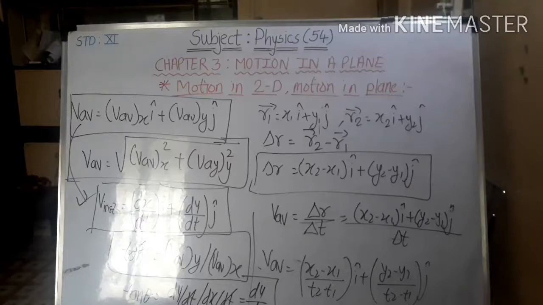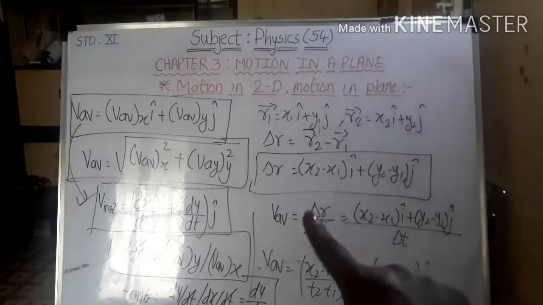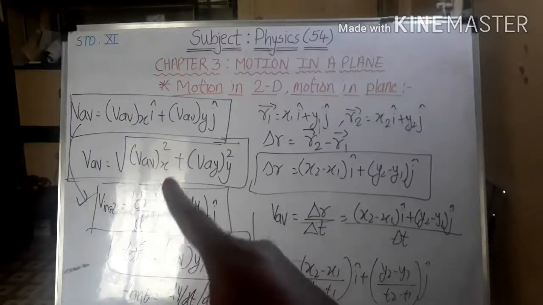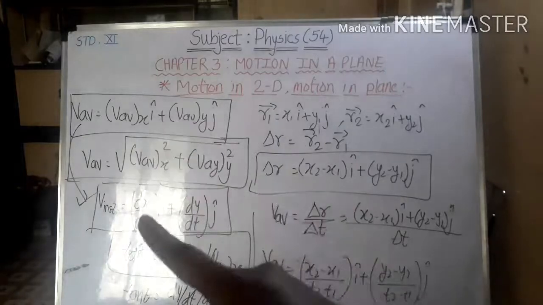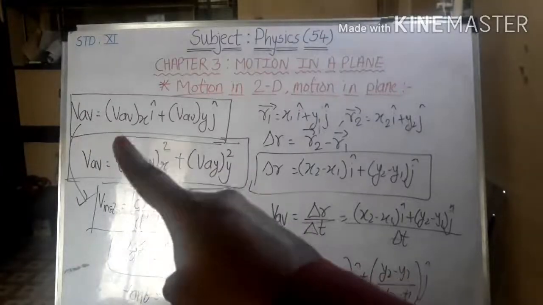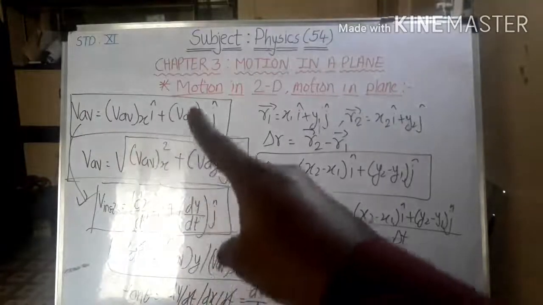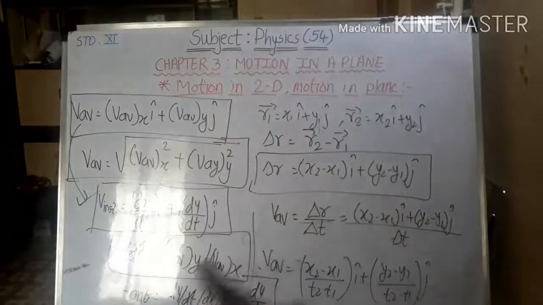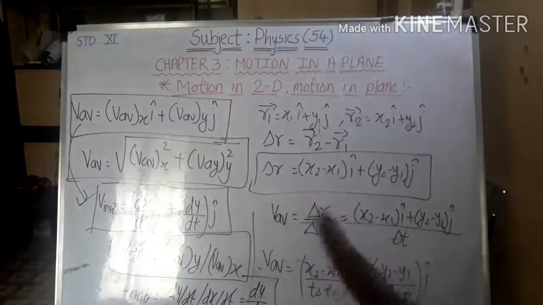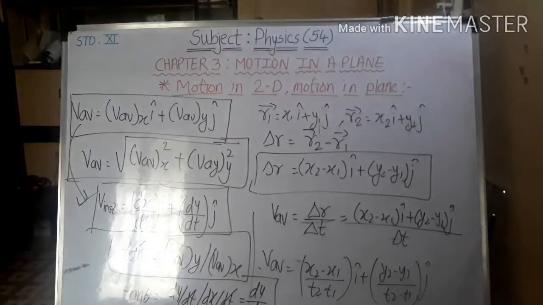I am just telling you in similar way. In this way you can find out acceleration as well. In this way, as you have written V average x plus V average y, in that term you can write acceleration average at x i plus acceleration average at y j. Similar way, so that will be homework for you all. You have to do something, then only you will come to know the whole idea, okay. So let's have look at all the points, then you can do that for acceleration, okay.